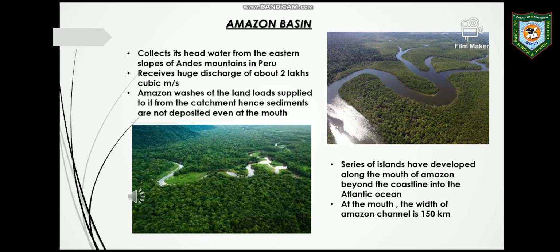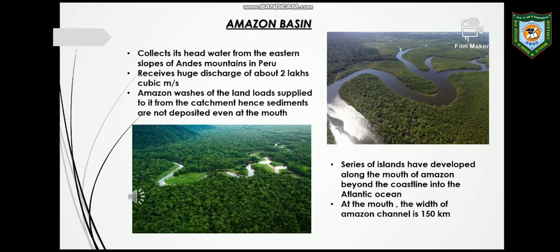The special characteristic of the Amazon river is its floods. The water carried by the Amazon is so huge that although it carries a lot of sediments, these sediments are flushed out with the water and not deposited in the channel. The Amazon washes away the load supplied to it from the catchment, and hence sediments are not deposited even at the mouth.